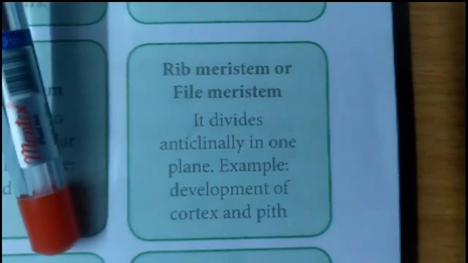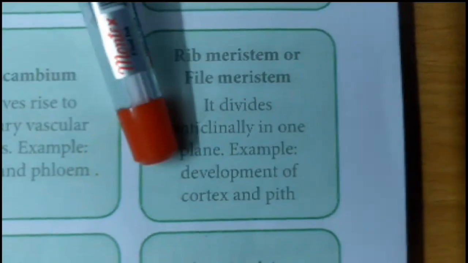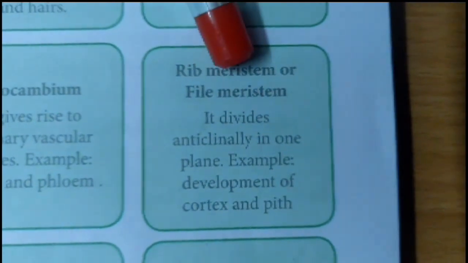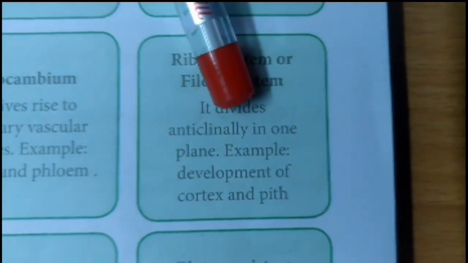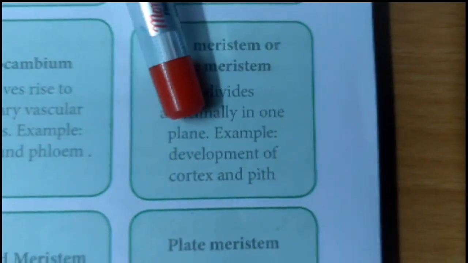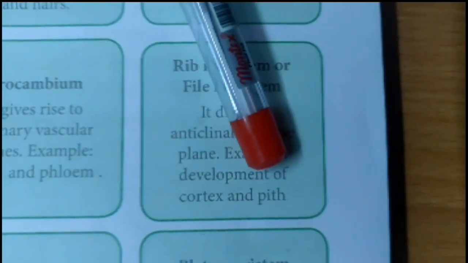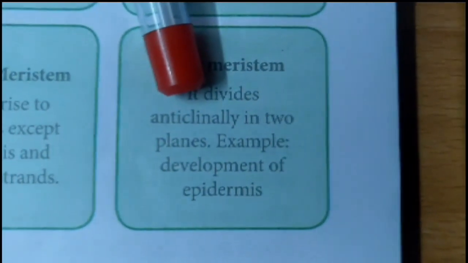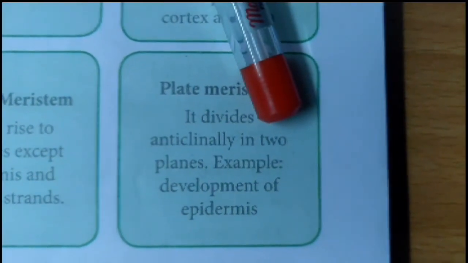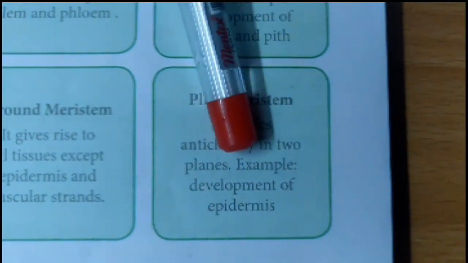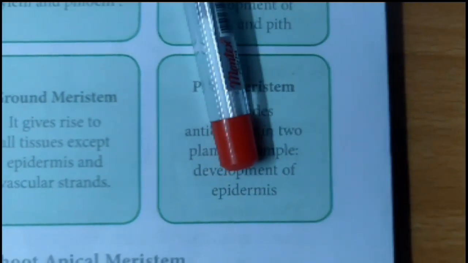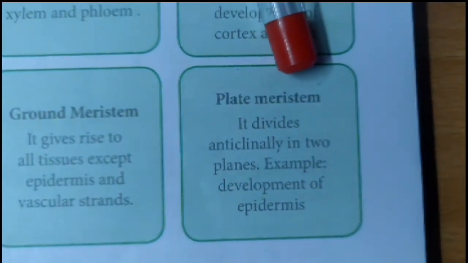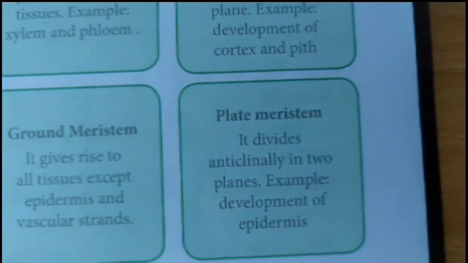The cortex and pith are derived from the ground meristem. In the ground meristem, the type of cell division that occurs is rib or file meristem, where the cells divide parallelly to form new cells. The last type is plate meristem. It divides anticlinally in two rows. Example: development of the epidermis, the outermost layer, takes place by means of plate meristem, that is, it occurs in protoderm cells.